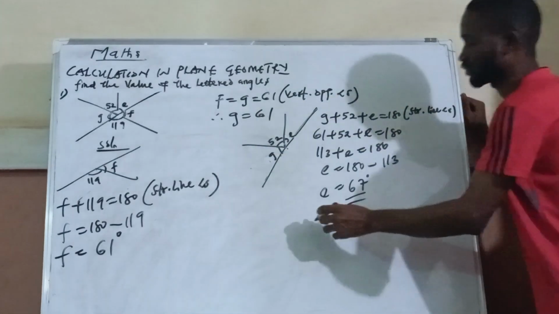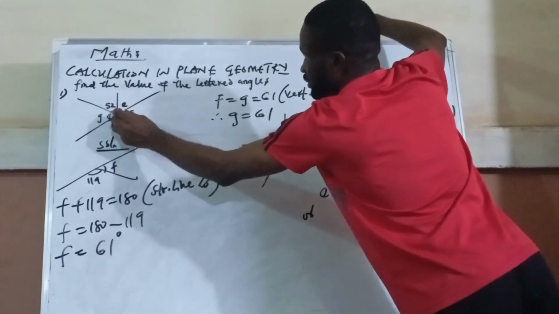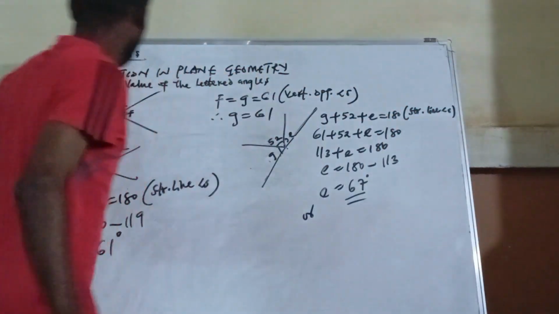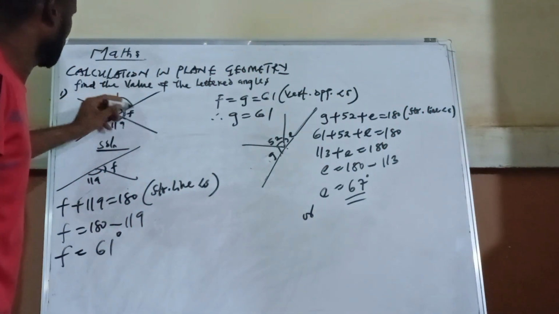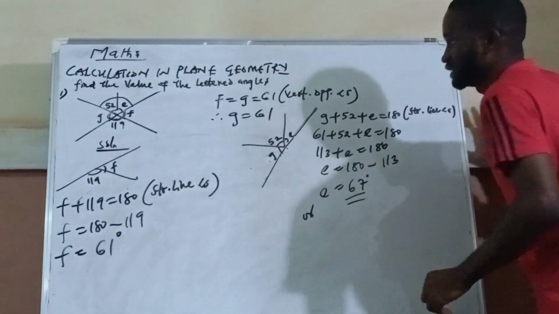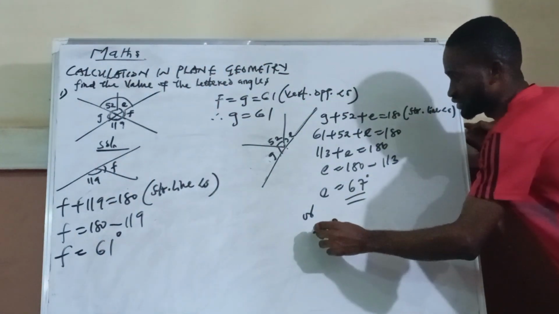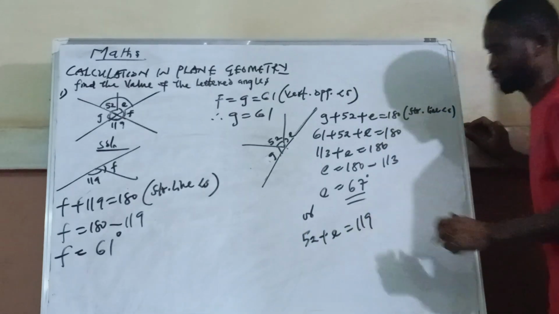Now, I want to solve this one in another form. You notice that this angle is facing everything here. If I want to get my E, I will quickly say that 52 plus E is equal to 119.